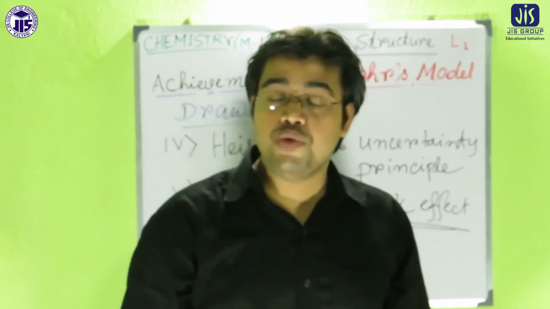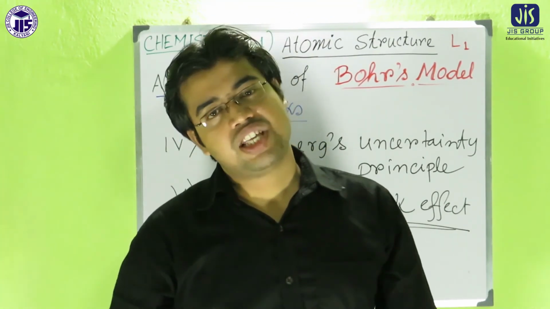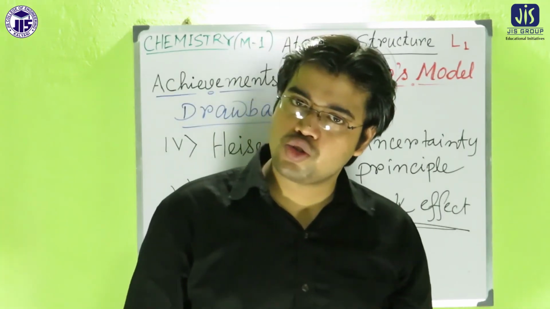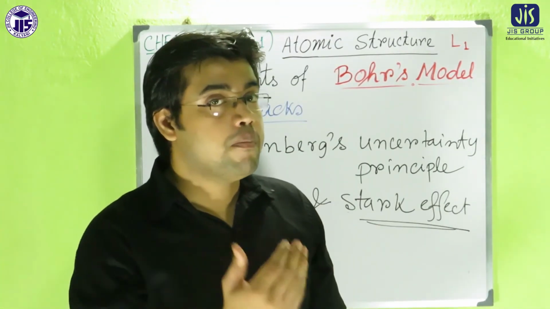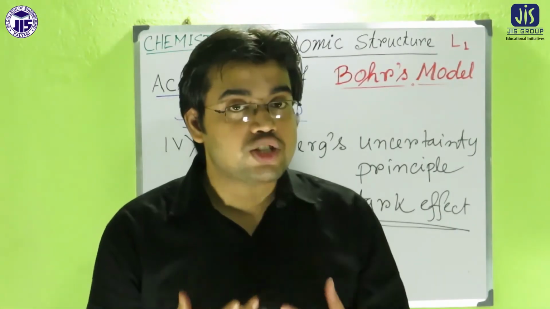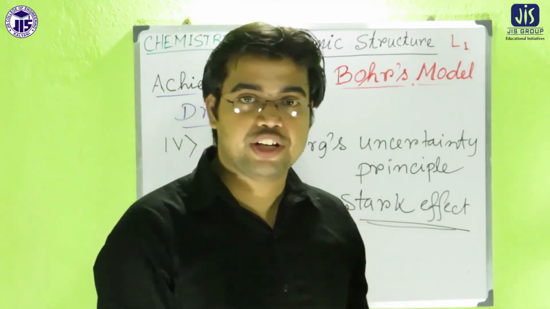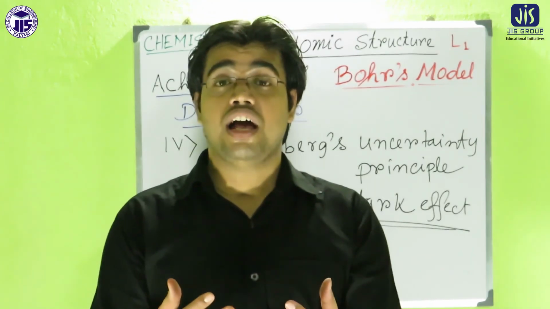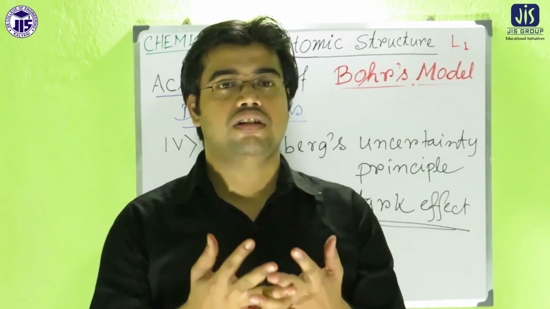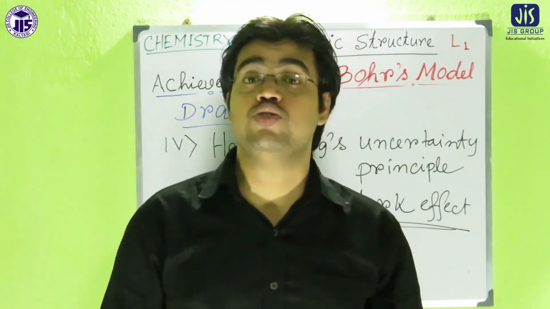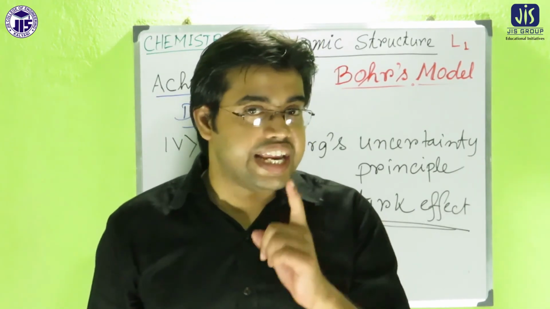We discussed the postulates of the Bohr's model, then some achievements and some drawbacks of the Bohr's model. There are also some parameters, like spectral parameters such as wavelength and frequency, and other parameters like the radius of the Bohr's orbit and the energy of the electron in a particular orbit. The dimensions of all these parameters we will discuss in the next class.